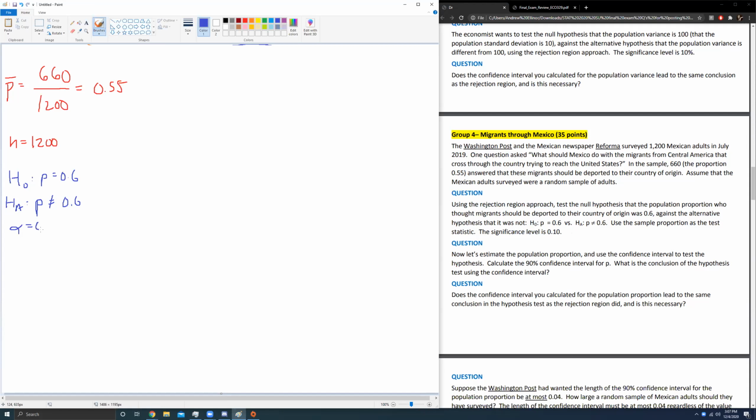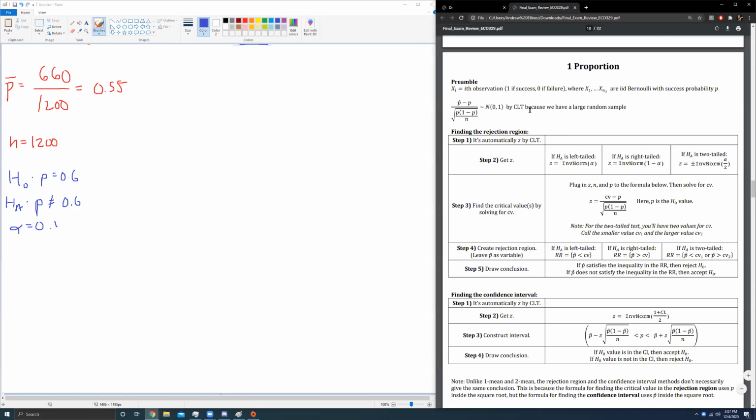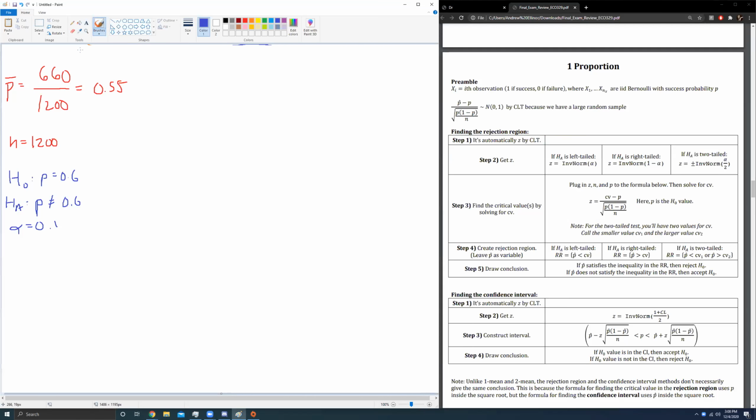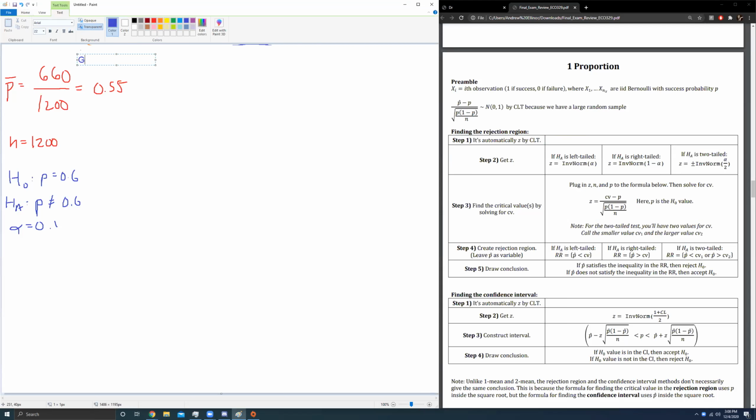So alpha equals 0.1. We are going to follow the rejection region steps on the one proportion page. It's just a matter of identifying the type of question, making sure you have all the numbers, and making sure you go through and follow the steps that are associated with this type of problem. So this is a one prop question. I probably should say what group this is as well in case we missed it. This is group 4 now, I believe. Group 4.